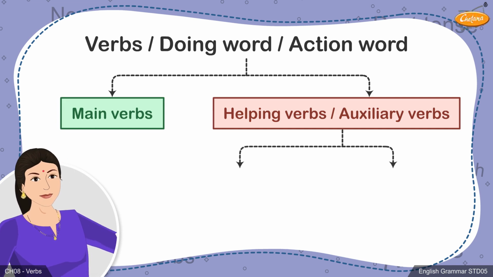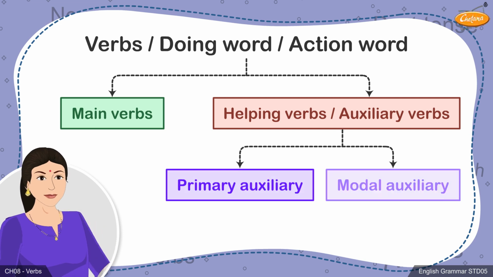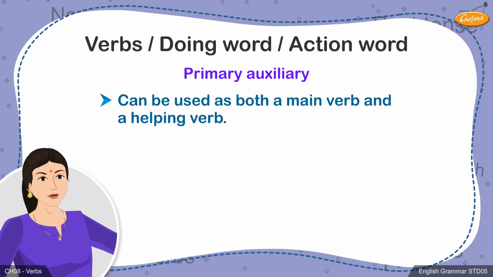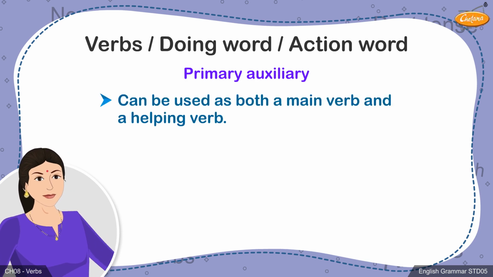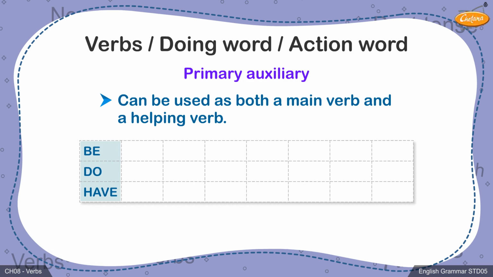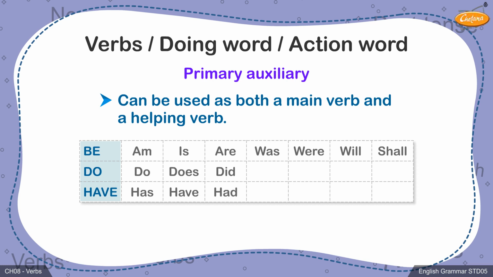Helping verbs are further divided into two categories: primary and modal auxiliaries. Primary auxiliaries are verbs that can be used as a main verb and as a helping verb in sentences. These auxiliaries come under forms of be, do, have. Under be form, we have verbs like am, is, are, was, were, will, shall. Under the do category, we have do, does, did. Lastly, we have verbs like has, have, had under the category of have.